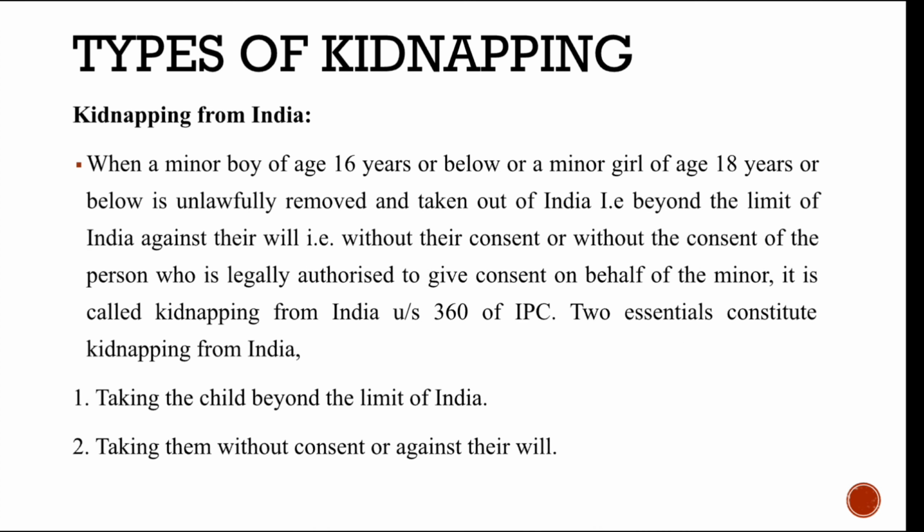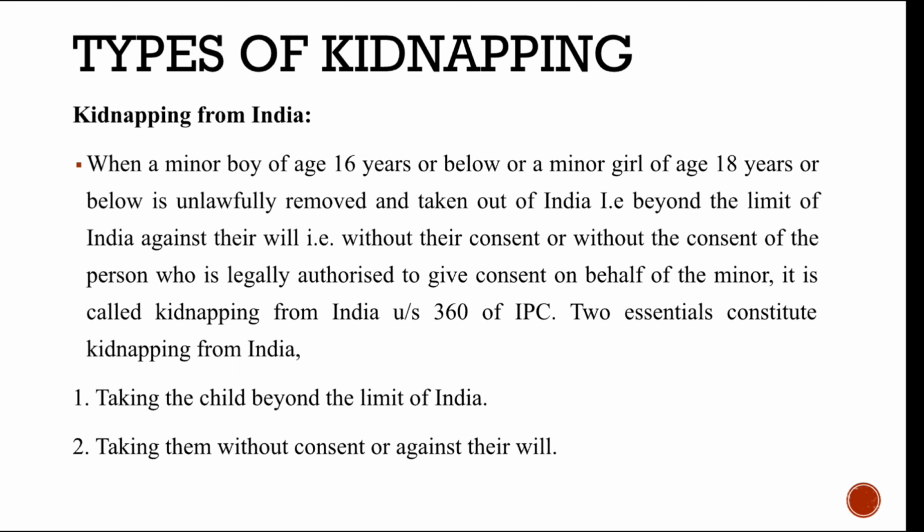The first type is kidnapping from India. When a minor boy of age 16 years or below, or a minor girl of age 18 years or below, is unlawfully removed and taken out of India, which means taken beyond the territories of India, without their consent or the consent of the person who has lawful custody over them, it amounts to kidnapping from India, and it is covered under section 360 of IPC.